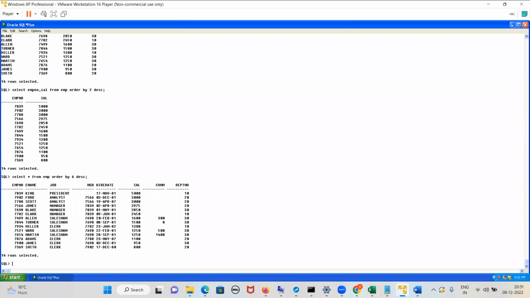And sort it in descending order based on the salary. Yeah, write down the query. Let me see who writes the first correct query.